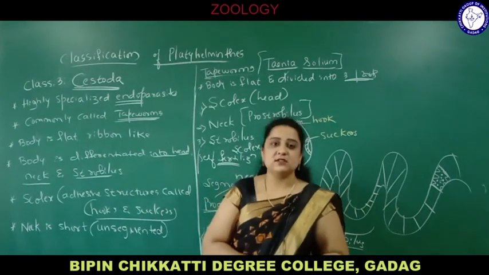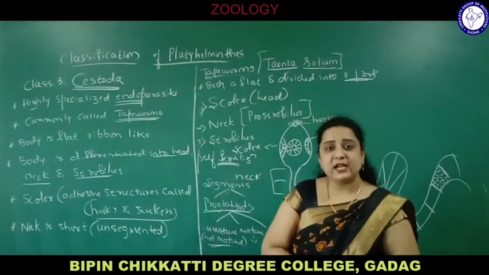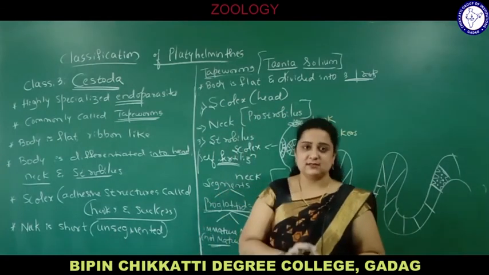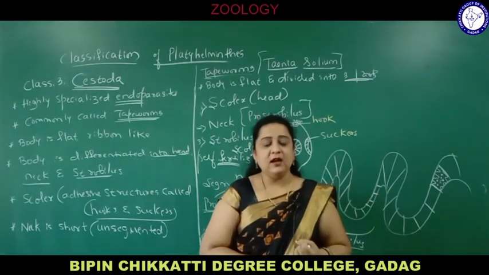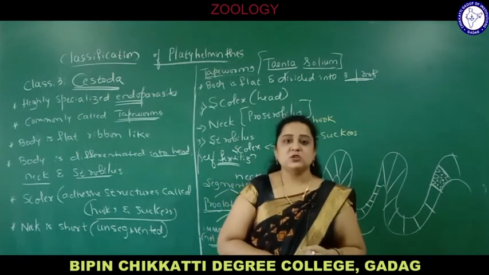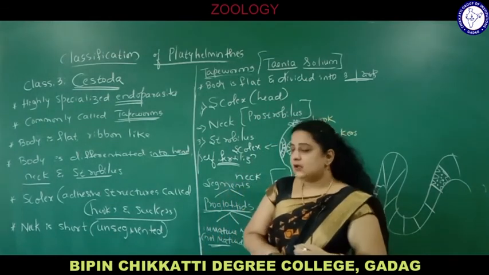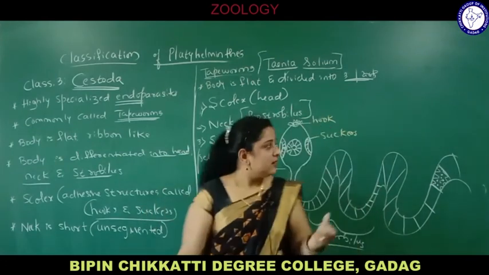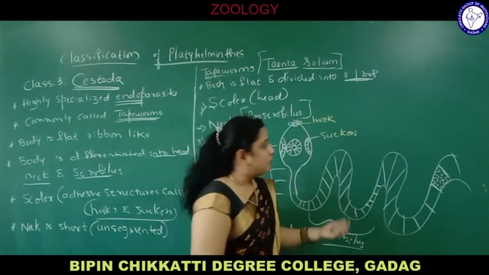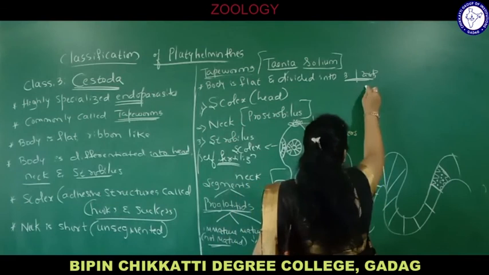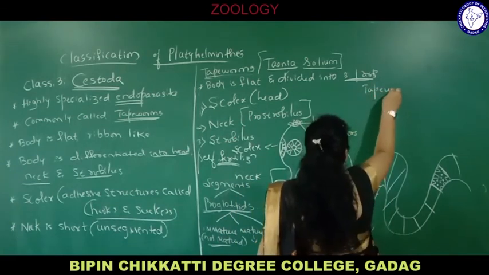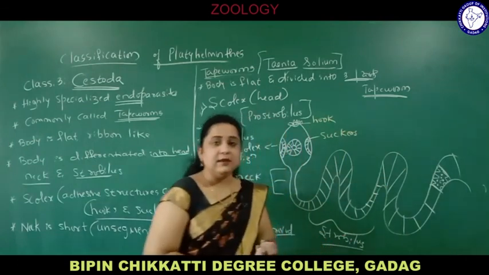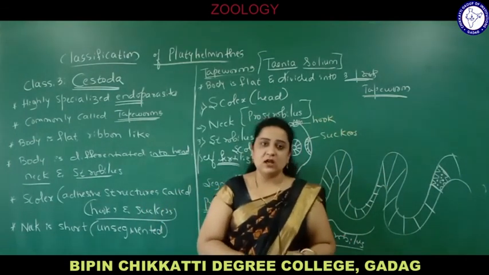So what all have we discussed today? We discussed the classification of phylum Platyhelminthes. It is divided into three classes. Class 1 Turbellaria, example Planaria. Class 2 Trematoda, example liver fluke, and class 3 Cestoda, example tapeworm. So three classes once again: Turbellaria, Trematoda and Cestoda with examples.